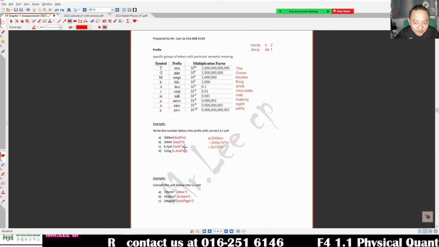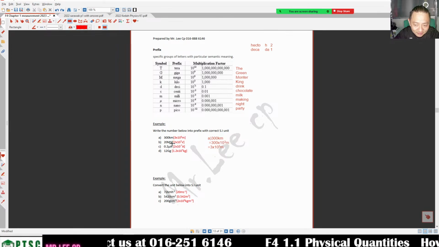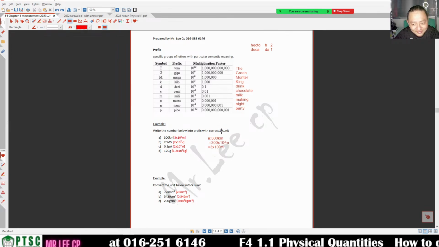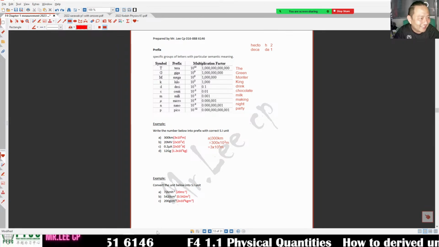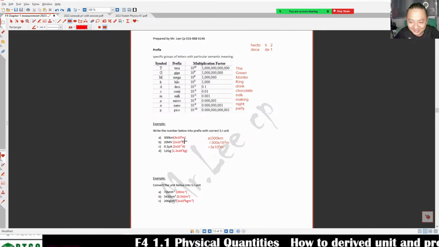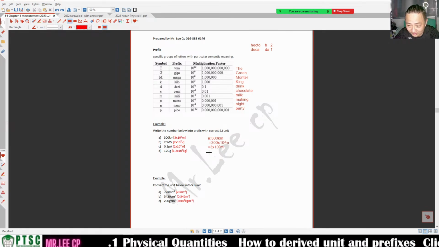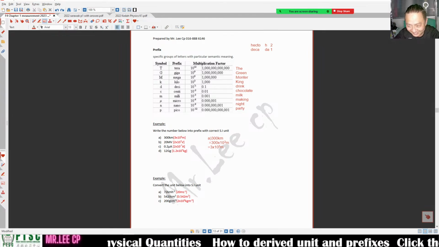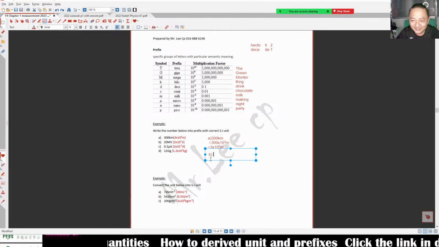Meter is SI unit, ampere is SI unit, kg is SI unit. Watt is not SI unit, but I want you to change it to watt. I know my question is wrong already. When I set the question, I didn't think so much.